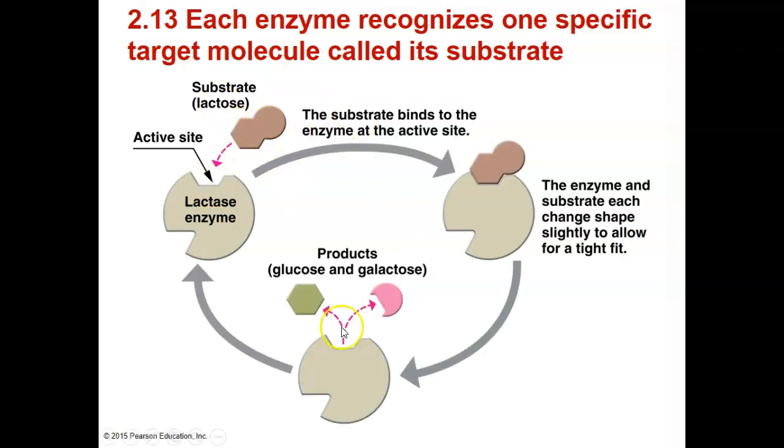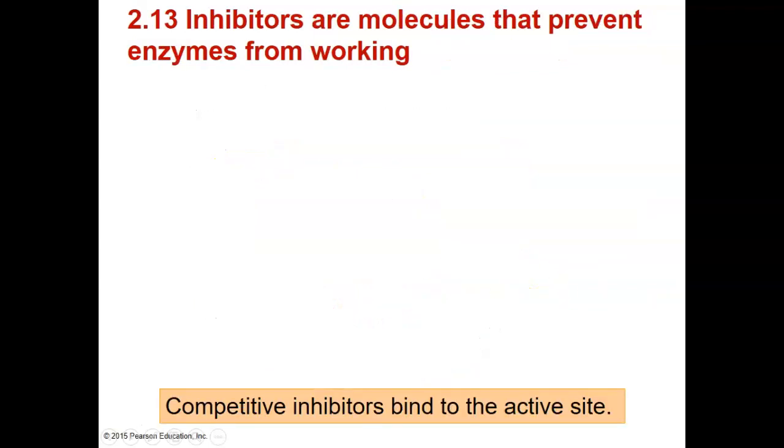When the substrate binds, the enzyme will change shape. Then the chemical reaction occurs. The lactose is being broken down into glucose and galactose in this case. Then the products are being released from the enzyme. Then the enzyme returns to its original shape and is ready for the next substrate. The whole cycle occurs again, and it illustrates that the enzyme can bind to its specific substrate to form into product.